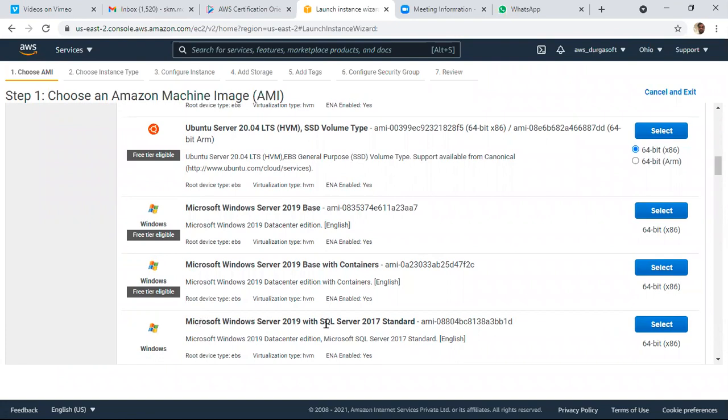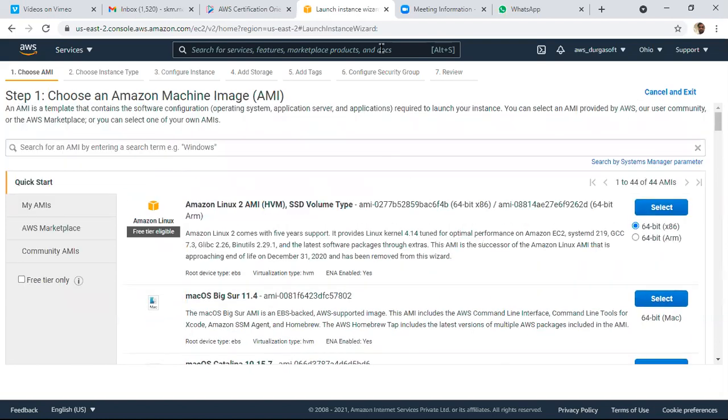Here there is Windows Server 2019 with SQL Server 2017 Standard Edition, so that we can start working. While practicing, use these free tier accounts. These are very simple steps. Here we can create the machines immediately and start working with those machines.